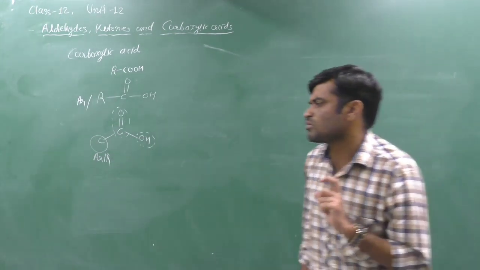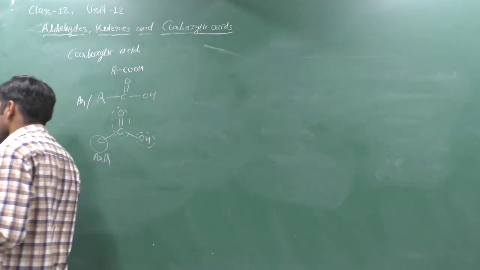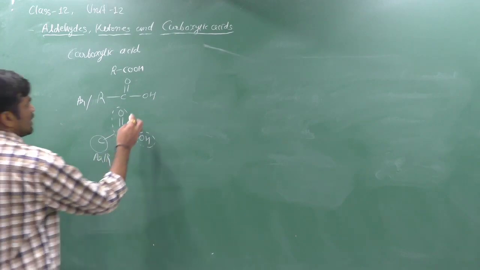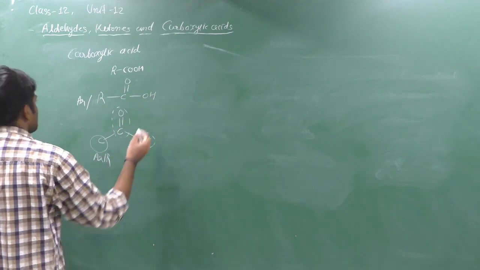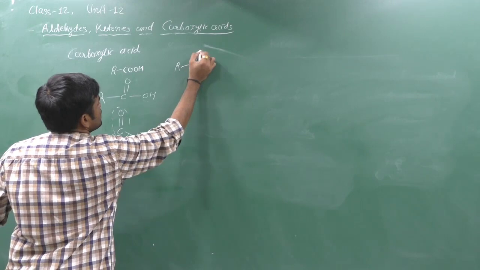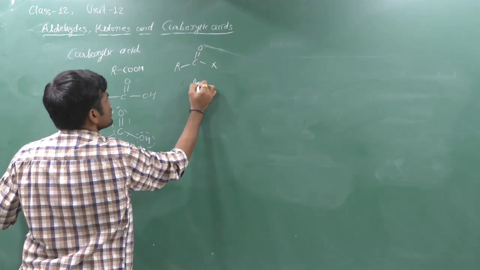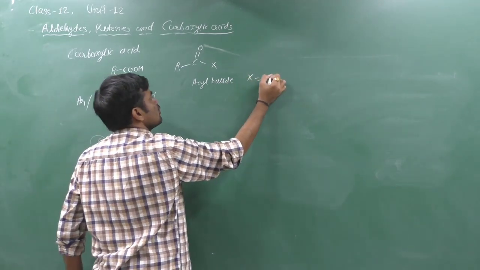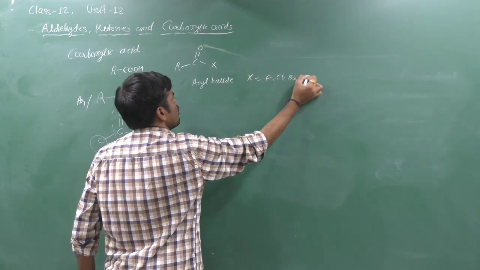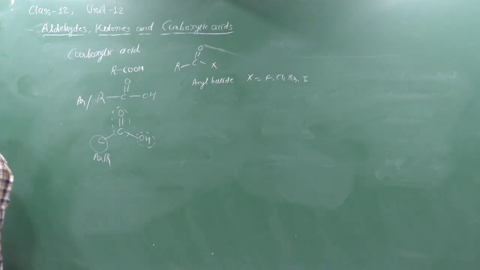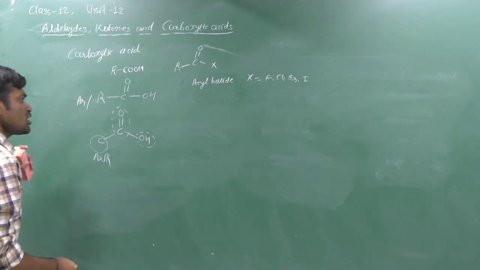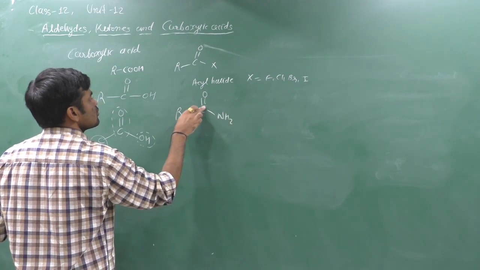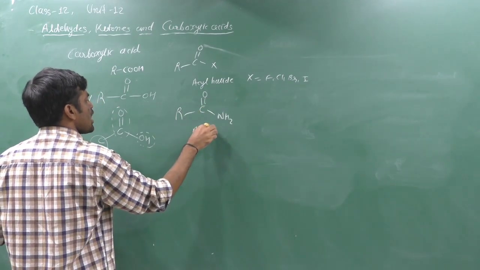We can also study some derivatives of carboxylic acid, like acyl halide. Suppose we replace OH with a halogen, then it is R C double bond O X, an acyl halide, where X can be fluorine, bromine, iodine, any halogen. If we replace OH with NH2, it is known as amide.